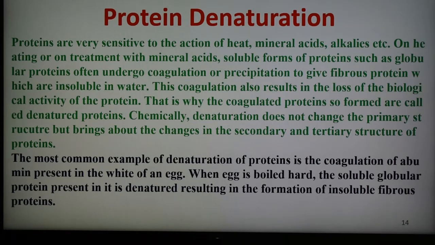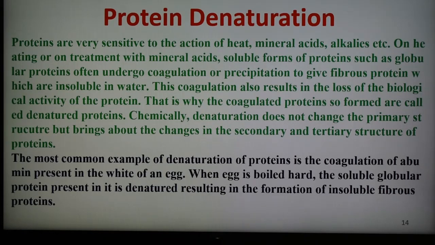Chemically, denaturation does not change the primary structure but brings about changes in the secondary and tertiary structure of the protein. The most common example of denaturation of protein is the coagulation of albumin present in the white of an egg. When the egg is boiled hard, the soluble globular protein present in the egg is denatured, resulting in the formation of insoluble fibrous protein.